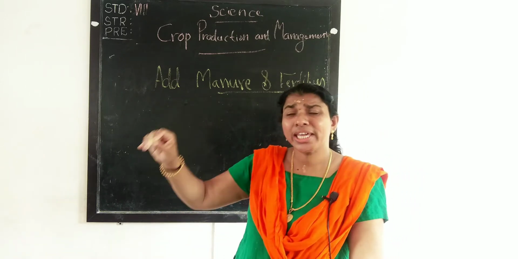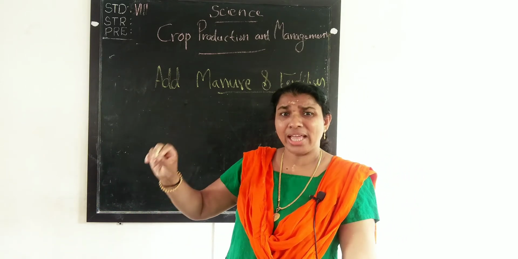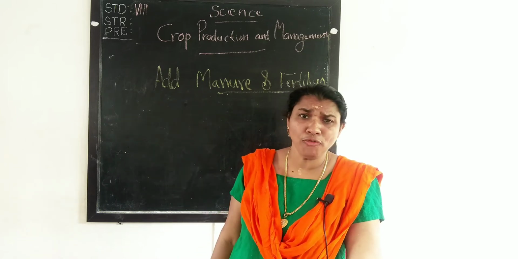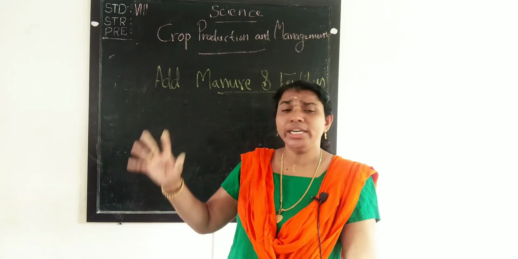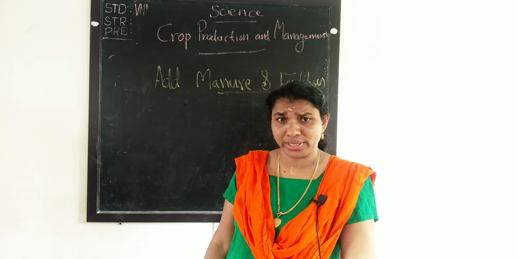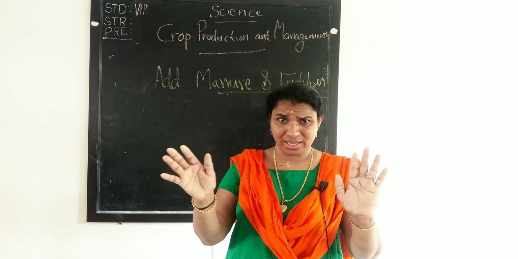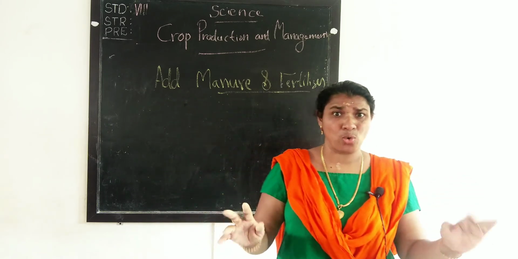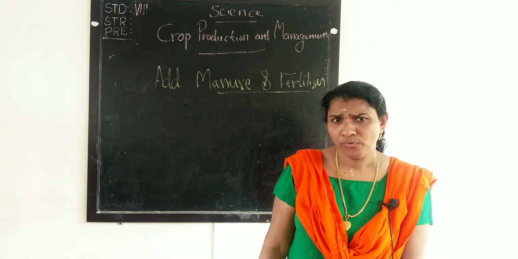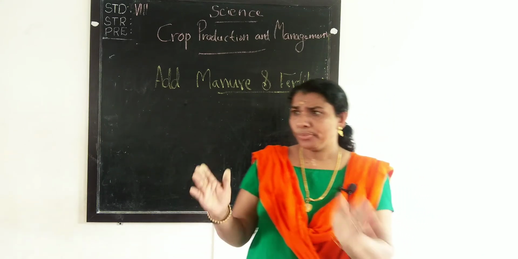Fertilizers are the chemicals that promote the growth of plants and they are prepared in the factories. Now you understand the difference. First, what is manure and what are fertilizers.